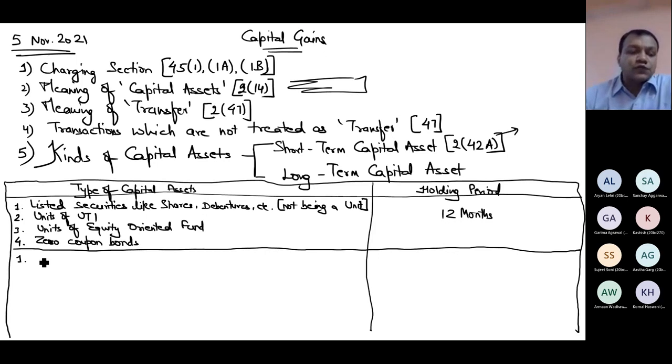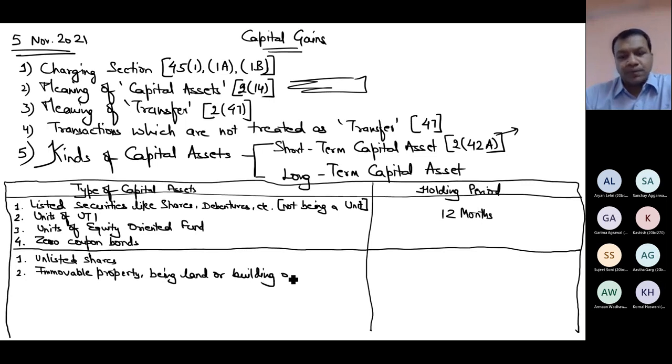Then another category was of 24 months, and it was having unlisted shares. Second, immovable property, being land or building or both.